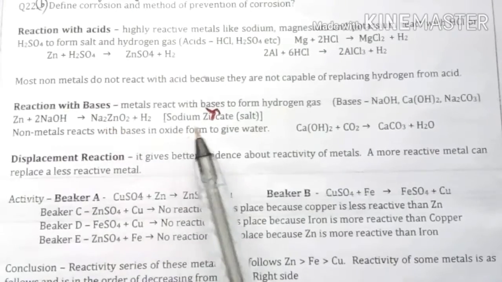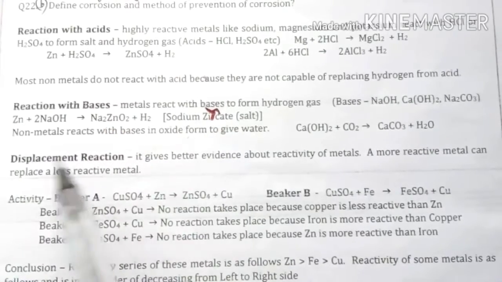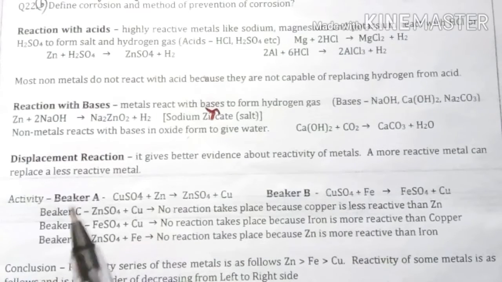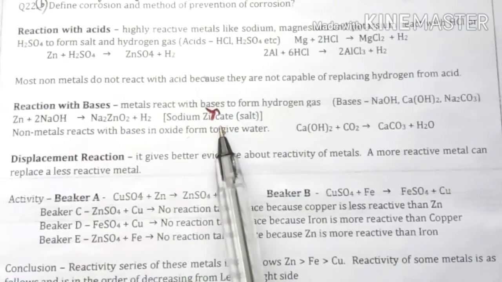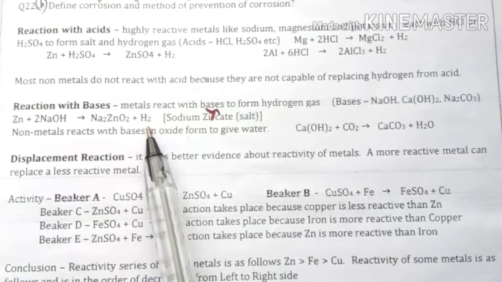Na2ZnO2 is called sodium zincate. When metal reacts with bases, there is a release of a salt and hydrogen gas. Na2ZnO2, sodium zincate, is a salt, plus release of hydrogen gas.